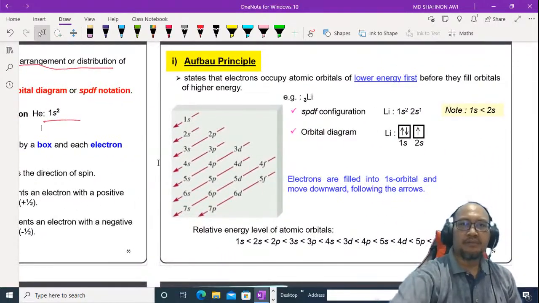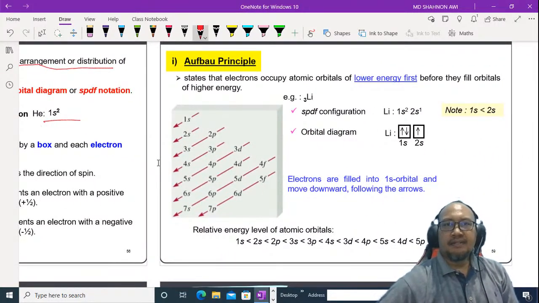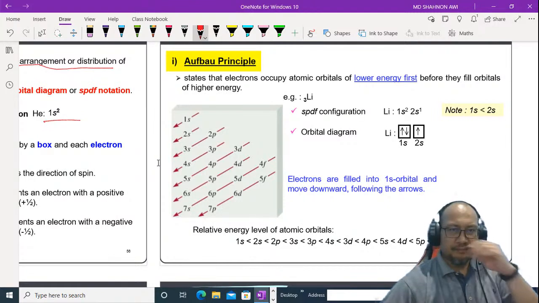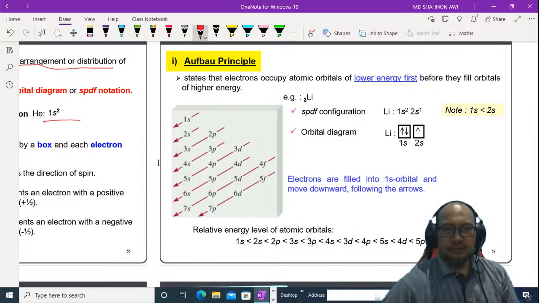Number one, the Aufbau principle. It states that electrons occupy atomic orbitals of lower energy first before they fill orbitals of higher energy. This is how we fill 1s, 2s, 3s, and so on.